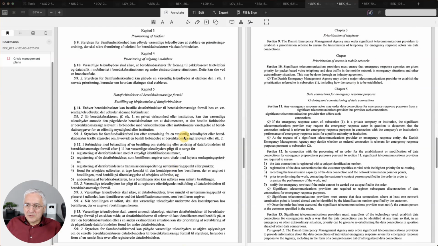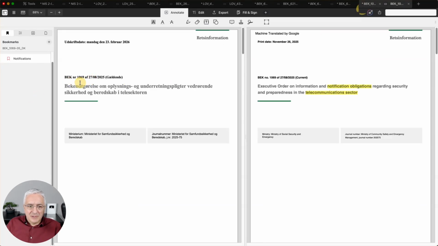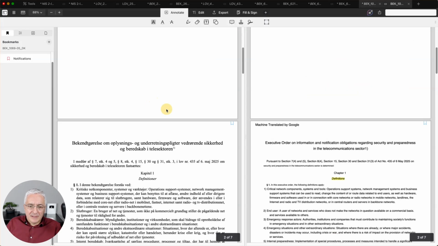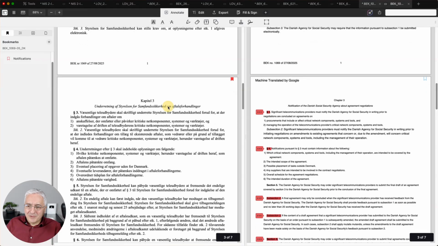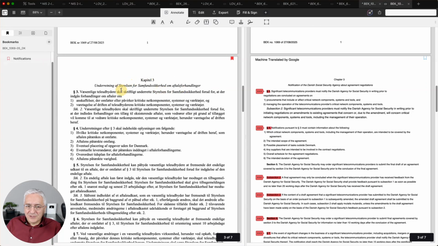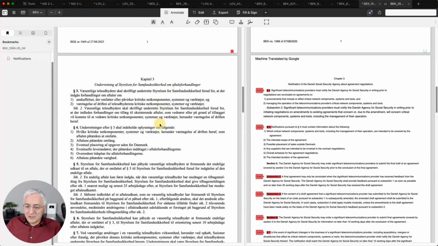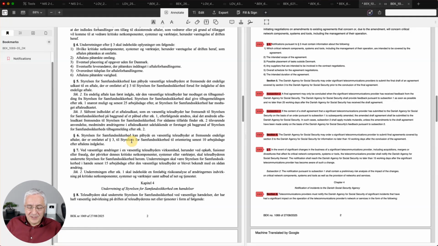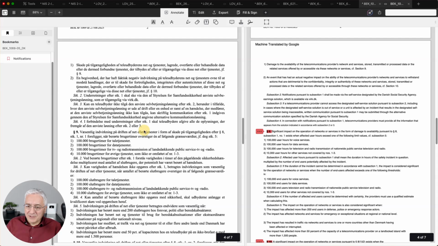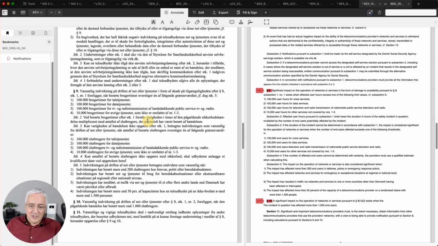Okay, and let's move on to this last implementing regulation. This one is BEK number 1069. This is an executive order about notification obligations for telecommunication sector. And when you scroll down, you will actually see several requirements here on what kind of notifications need to be delivered to which government bodies. So no similar requirements exist in other NIS2 directive or CIR or any particular laws in particular EU countries. As you can see here, quite many of these notification rules are specified here.